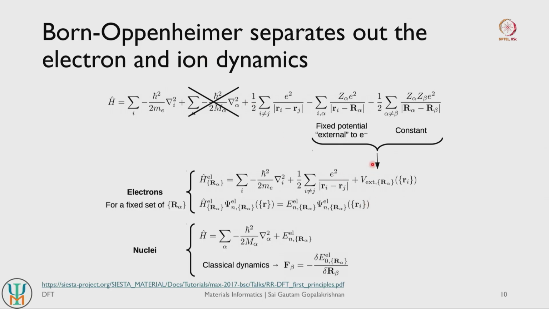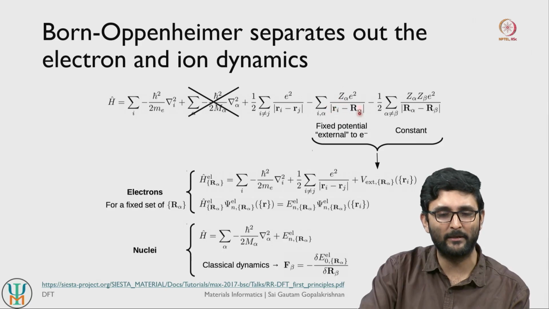What Born-Oppenheimer does is it separates out the electron and nuclear dynamics, or ion dynamics. When electrons are moving around, nuclei are considered to be stationary objects, so they are not moving around, which implies their kinetic energies are going to be 0. So this term drops out, and since nuclei are now fixed, their positions are fixed, which implies nuclei repulsion is just a constant term here, and the attractive terms of nuclei with respect to electrons are only dependent on the positions of the electrons.